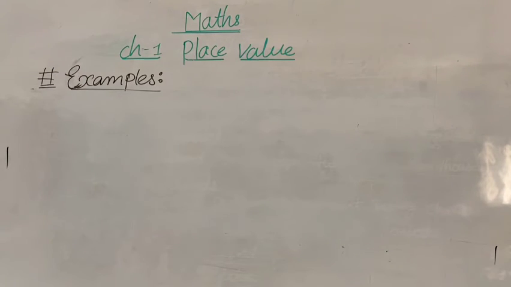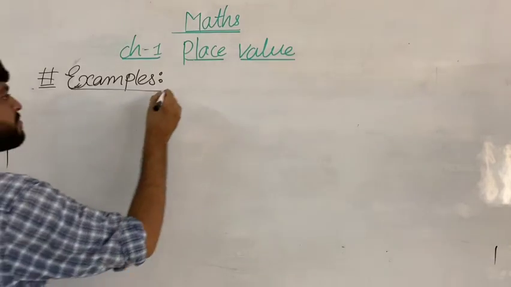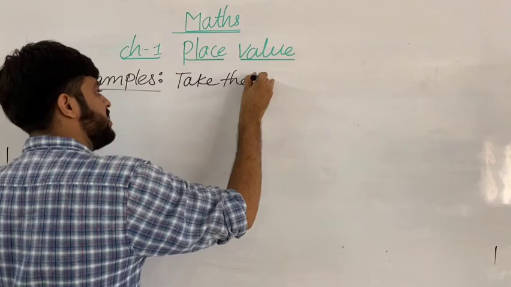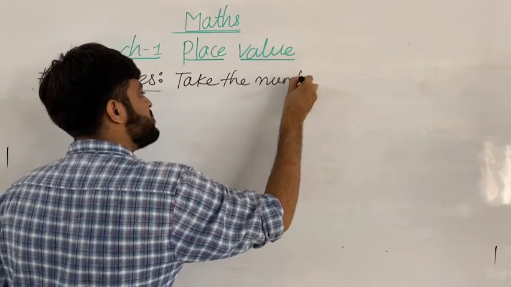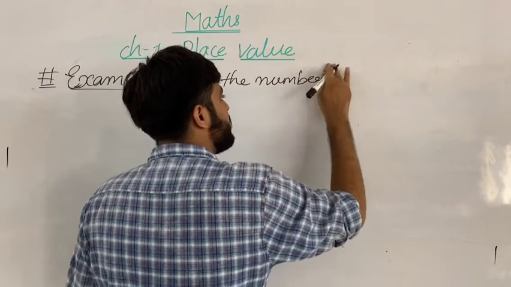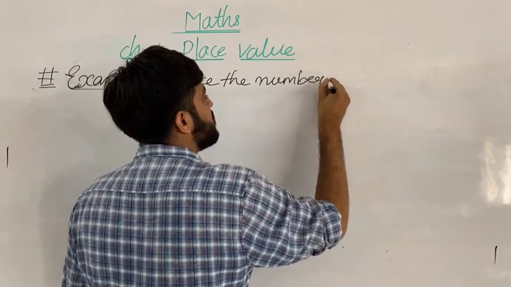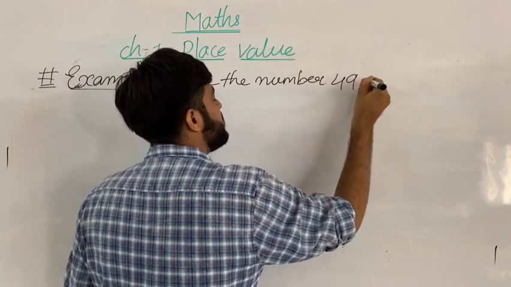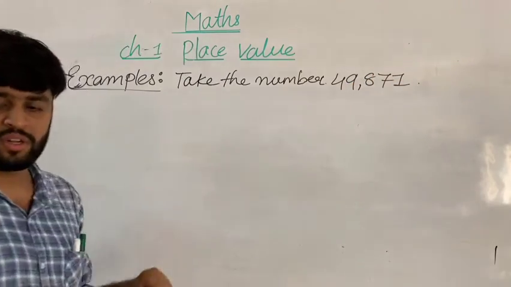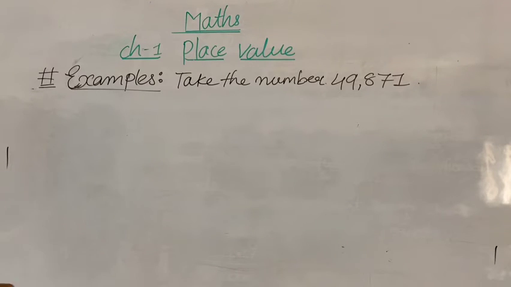Do it fast, all my dear students. Take the number. Which number do we have to use here? We have to use the number 49,871. Got my points? We have to use that number.